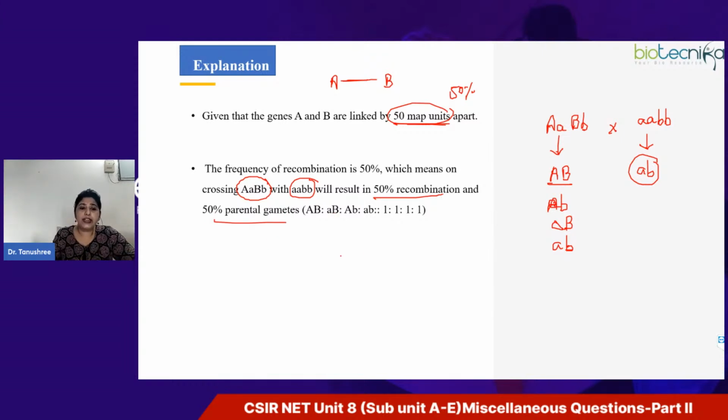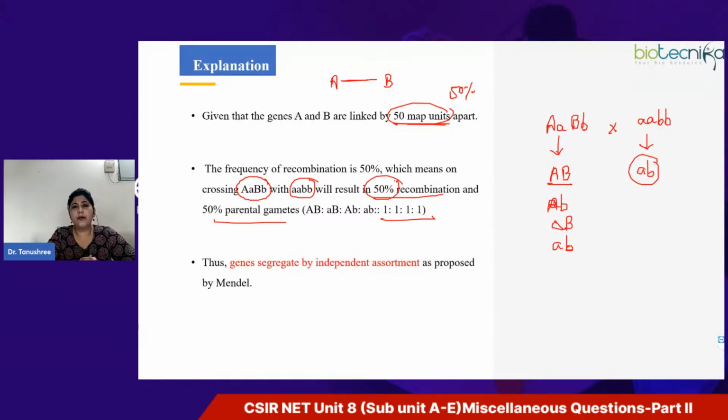Now this 1:1:1:1, that is equal proportion, is always seen in case of independent assortment and not in case of incomplete linkage. So one thing is very clear: the genes here segregate by independent assortment as proposed by Mendel. You can do it directly also. You know that 50% is the recombination, it means 50% will be parental. And in terms of gametes, each of the four gametes will be 25% with equal proportion. So genes here segregate by independent assortment as proposed by Mendel.